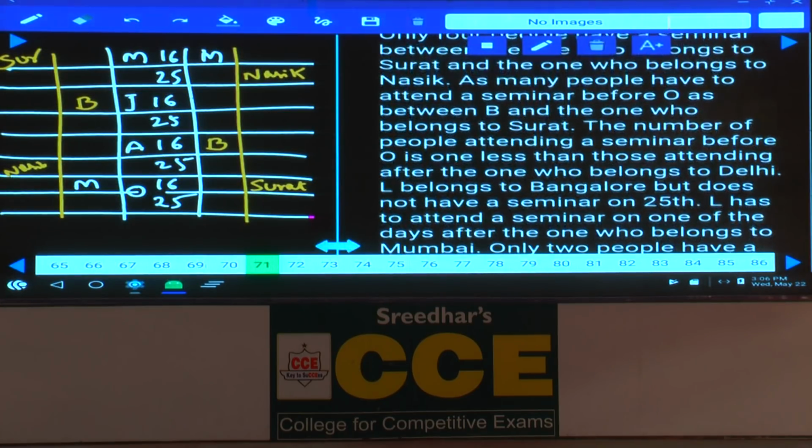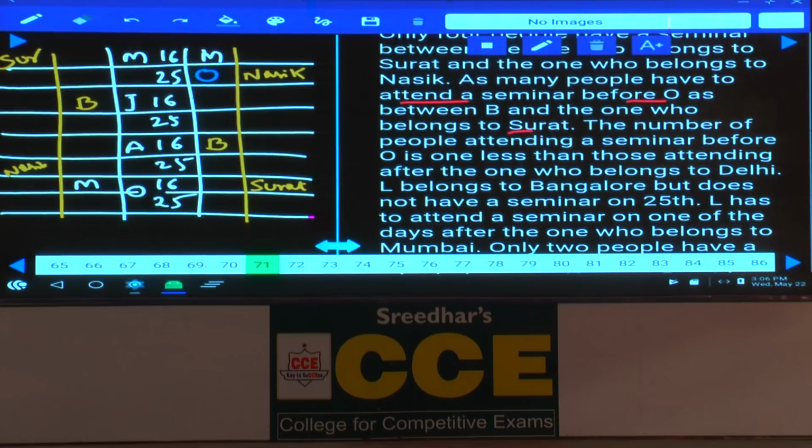As many people have to attend a seminar before O as between B and Surat. Now between B and Surat in the first case, how many people are there? There is exactly 1 person. As there is only 1 person here, how many persons should be before O? Only 1 person. Hence, O must be on May 25th. Now in between B and Surat, here also there is exactly 1 person.